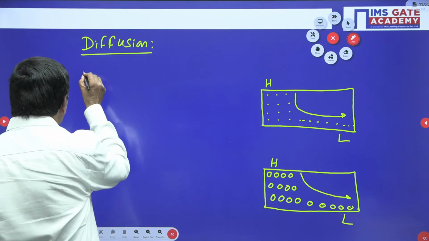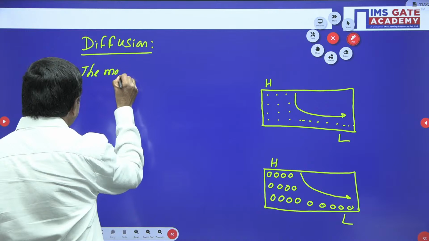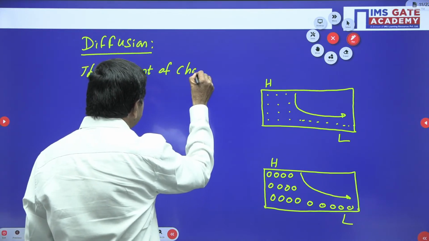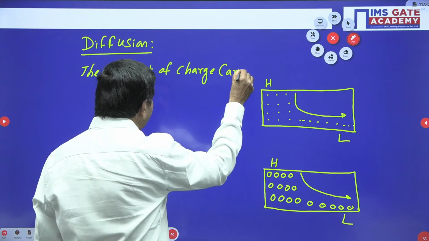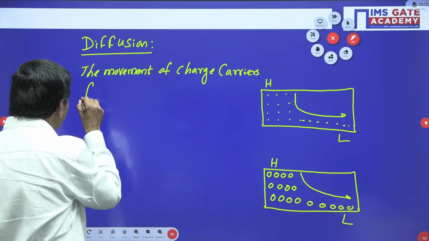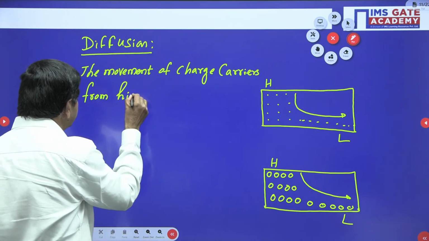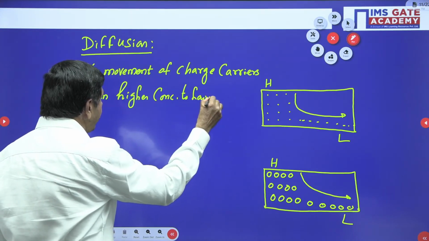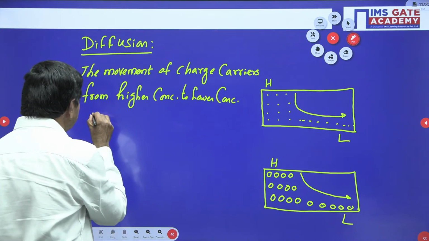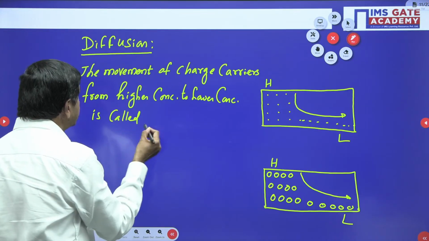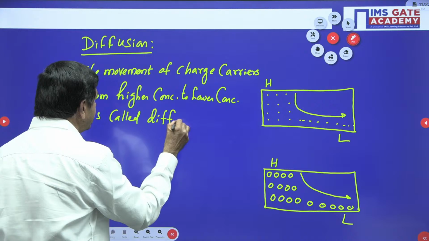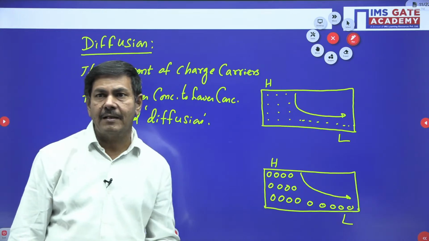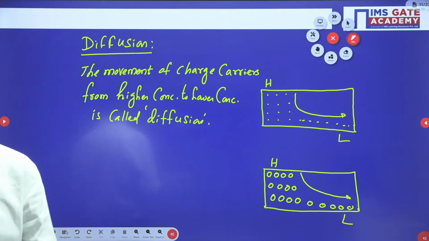So, we can write: the movement of charge carriers from higher concentration to lower concentration is called diffusion only.